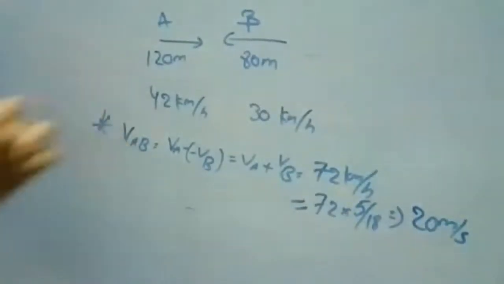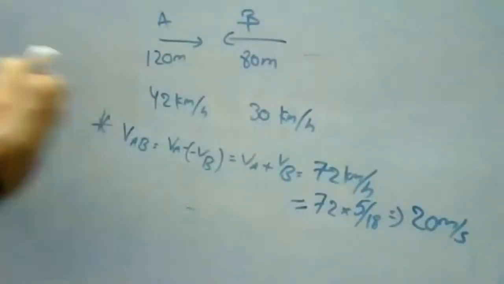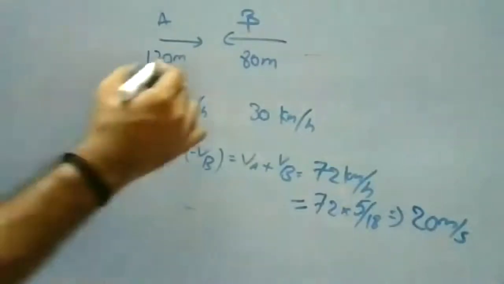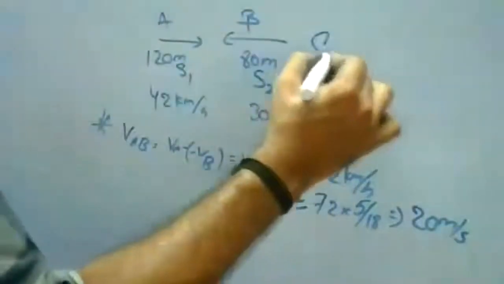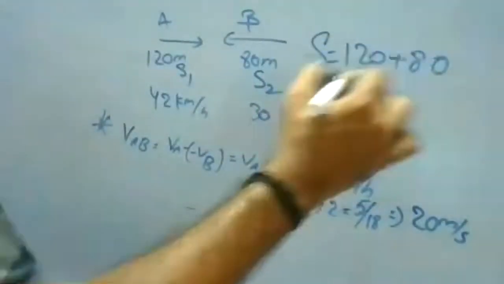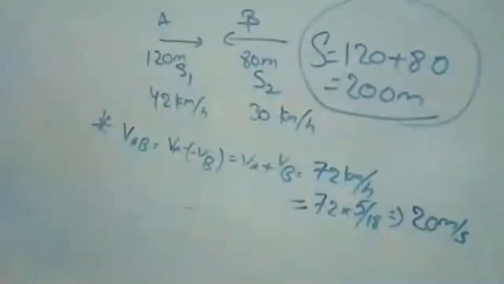Now we got the relative velocity, 20 meters per second. We are going to find the displacement first. We have to consider the total displacement, because when the two cross, they cross based on the total displacement. The displacement of one is 120 and of the other is 80 meters. So S is 120 plus 80, which is 200 meters. So the total displacement while crossing each other is 200 meters.